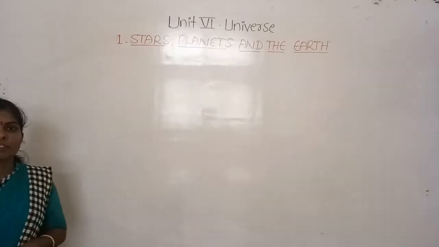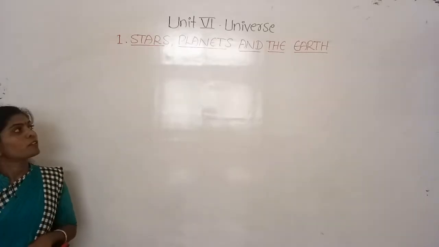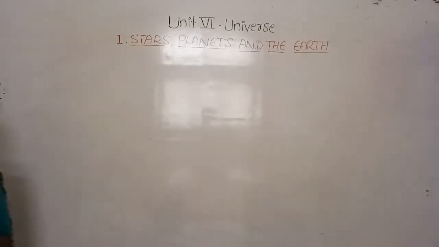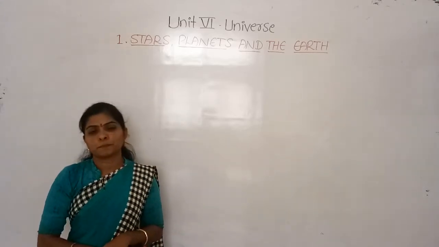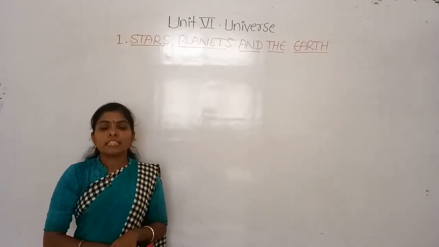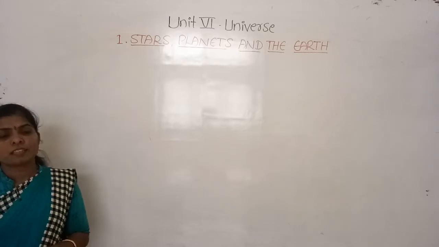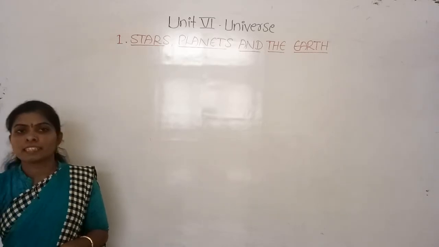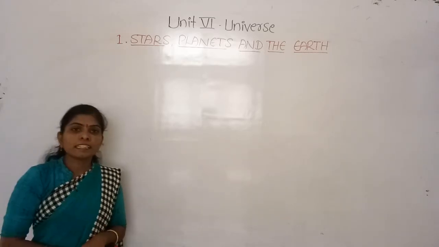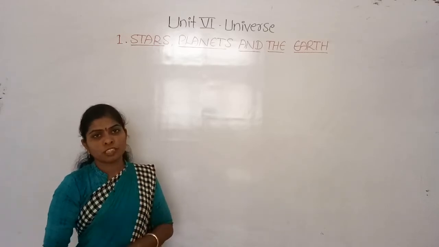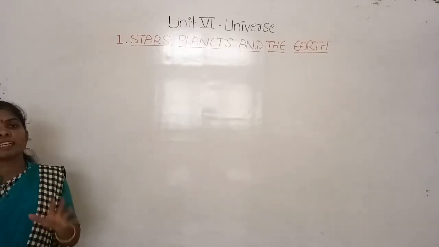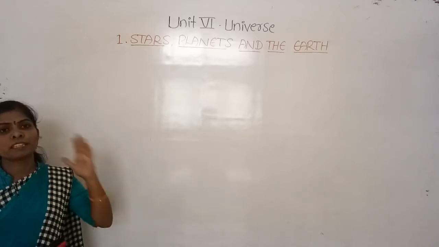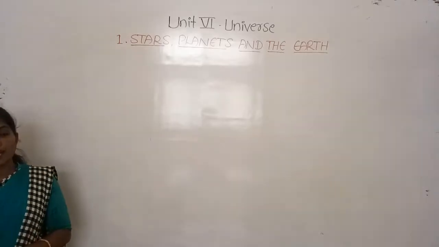And we also learned about the planets. What are planets? Planets are heavenly bodies that revolve around the sun. In our solar system, the sun is at the center and it is in a fixed position. The sun will not move anywhere.